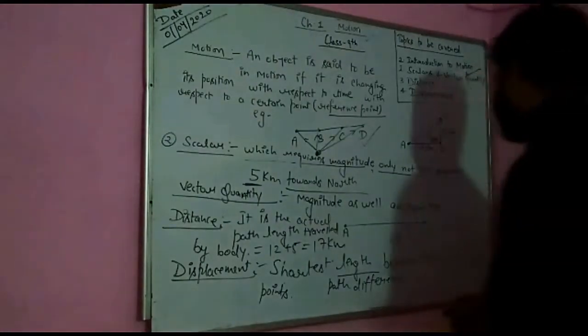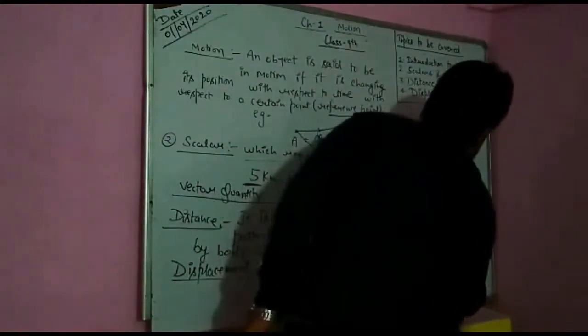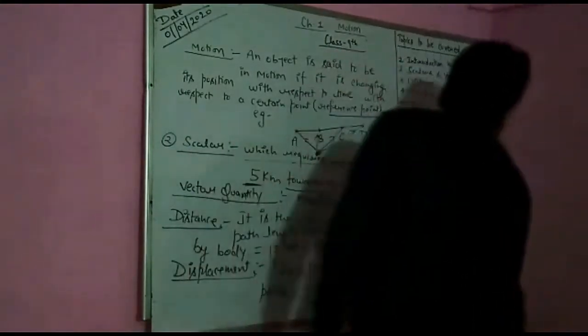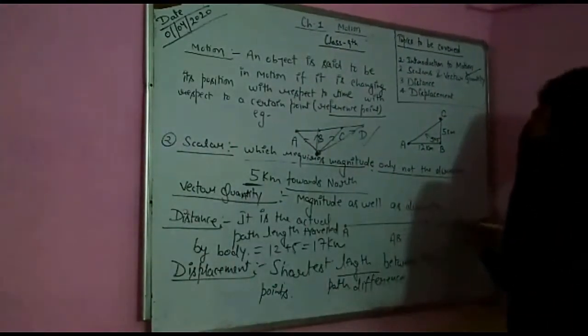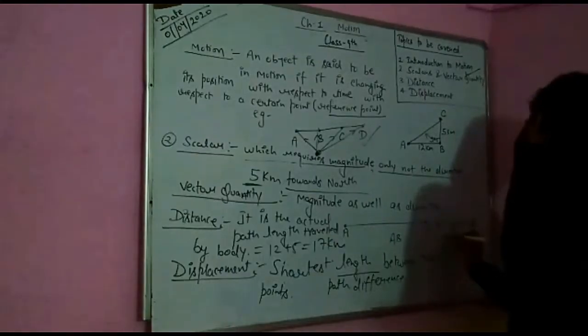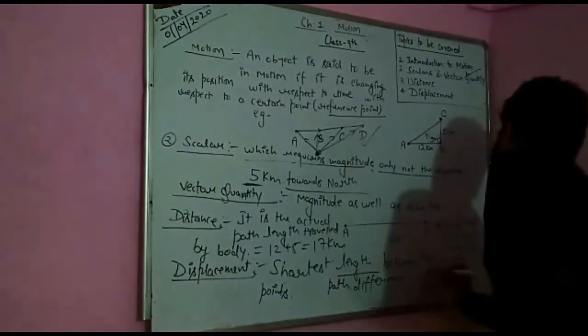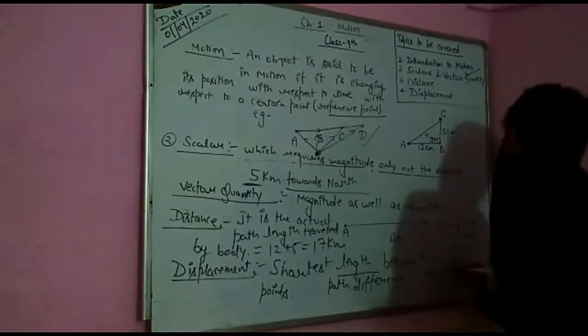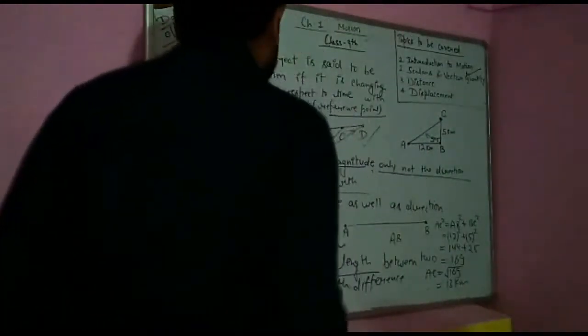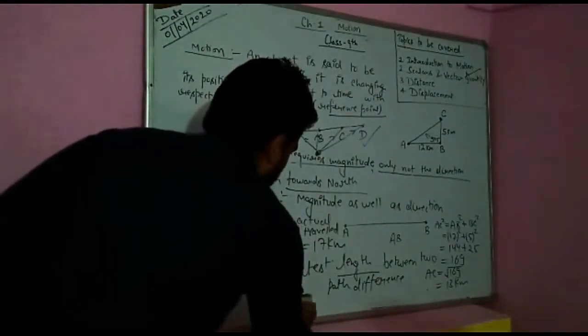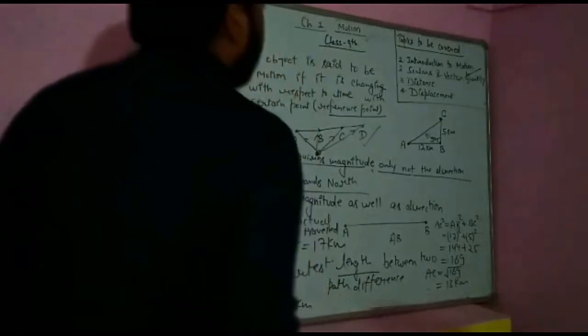Now students, this AC square will be equal to AB square plus BC square. So you are going to get 12 square plus 5 square, 144 plus 25, 169 is AC square, and AC will be the square root of 169, so that will be 13 kilometers. So displacement here is 13 kilometers in this particular example.